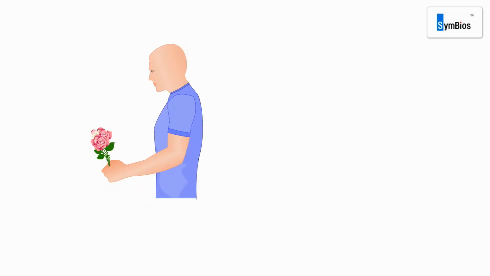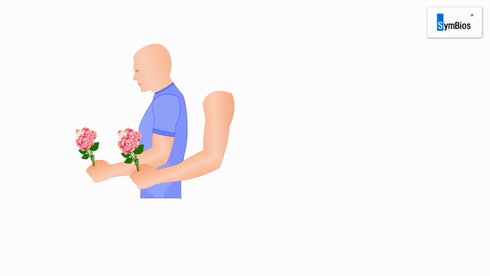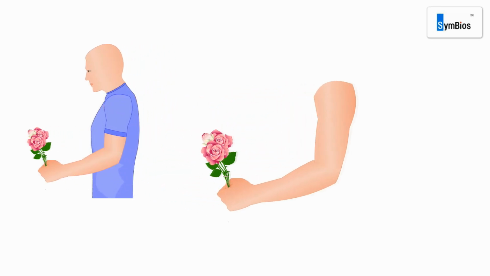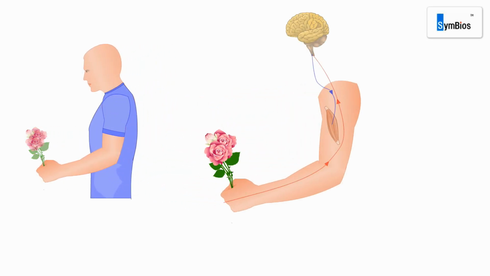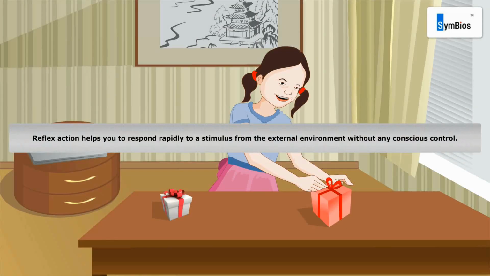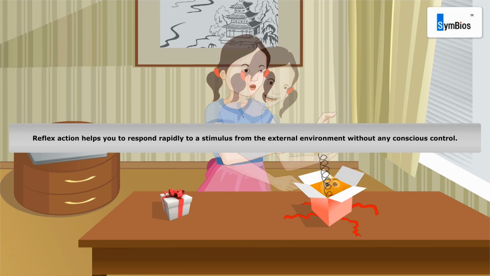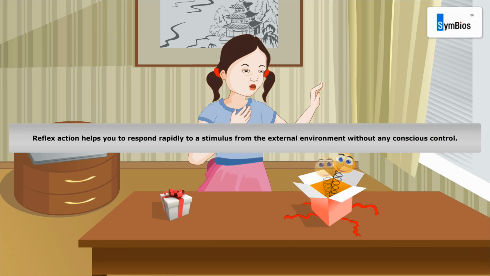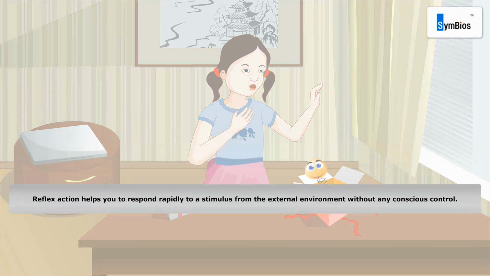In normal action, the impulses reach the brain. The brain controls the other organ systems of the body, either by activating muscles or by causing secretion of chemicals such as hormones and neurotransmitters. Reflex action helps you to respond rapidly to a stimulus from the external environment without any conscious control.